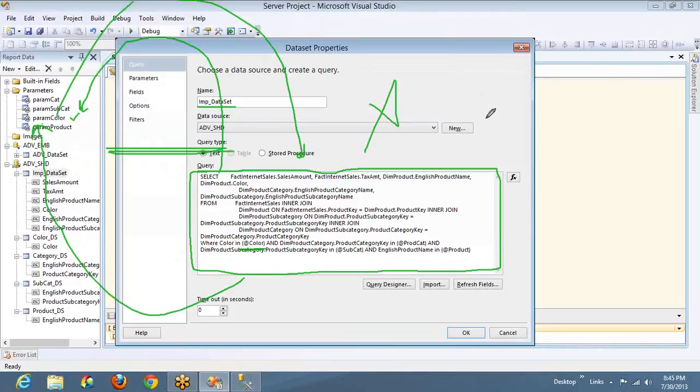And that is why we will create separate data sets for the parameters. So the parameters should be independent of the main data set query. Why? Because parameters should be loaded first. Then only the values will be passed to the query and it will be filtered. So that is why we are adding different data sets for the main parameters, and based on the value selection we are filtering the main data set which is pulling data for displaying in the report. This is about this issue, and now let's see.